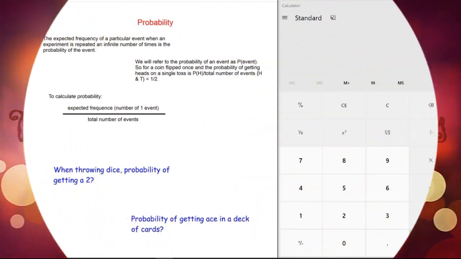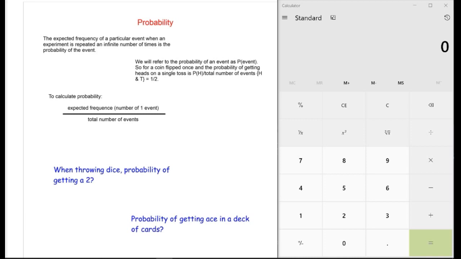Welcome. We are going to talk a little bit about probability today. The definition of probability is looking at the expected, that's the key word, expected frequency of one event, and you're going to focus on one event out of all of the events. You get a more accurate result the more times you do it.